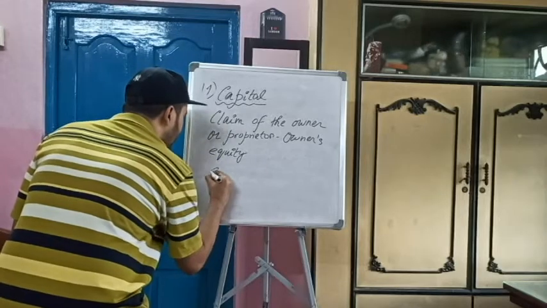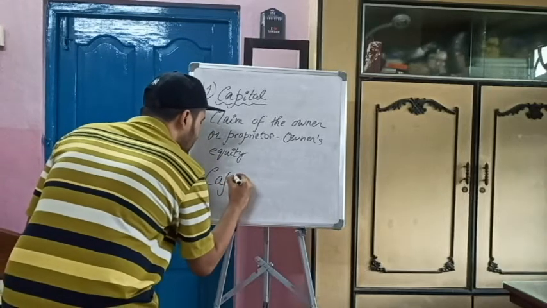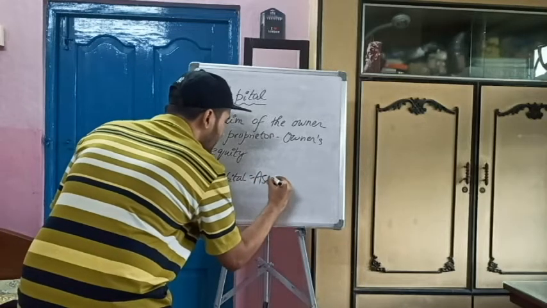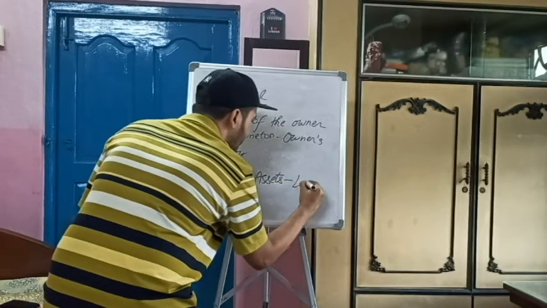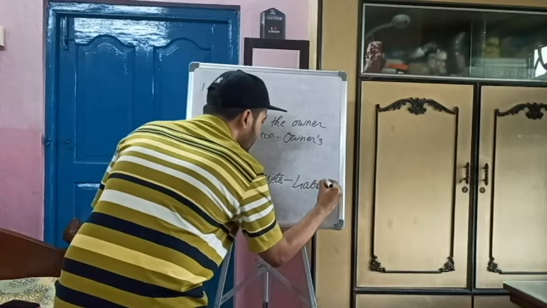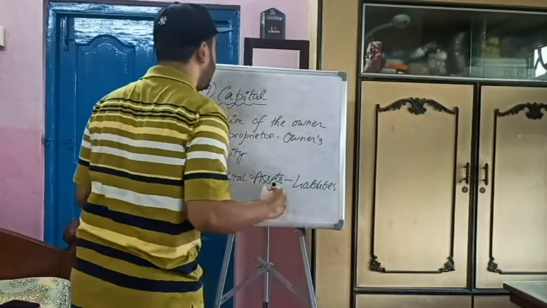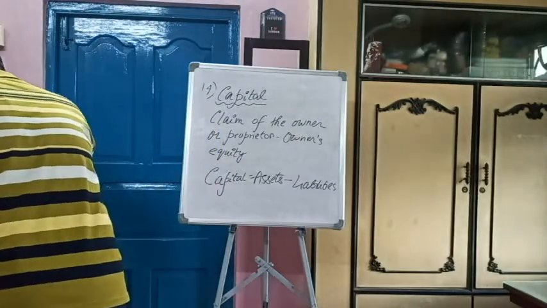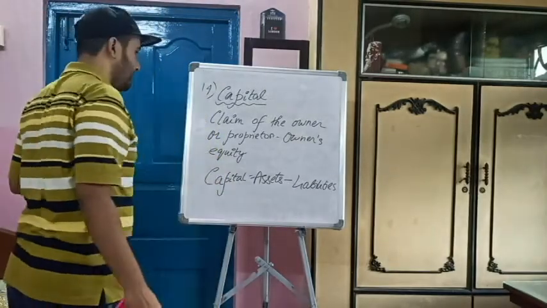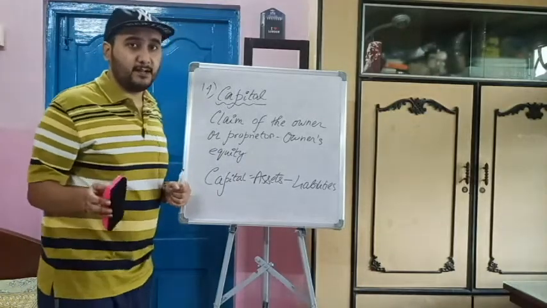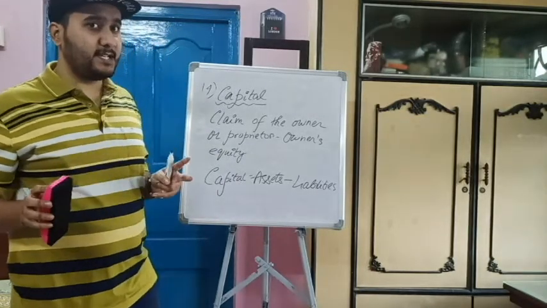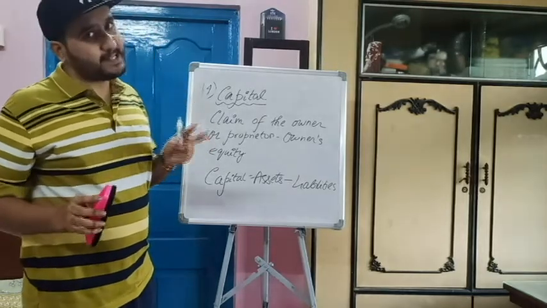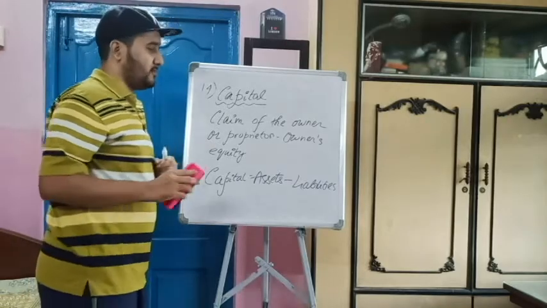We have a formula for capital. Capital is the total of assets which we have discussed before minus the liabilities. This is the capital. Now comes one of the major definitions, two major definitions. What is credit or what is debit? So we will see that now.